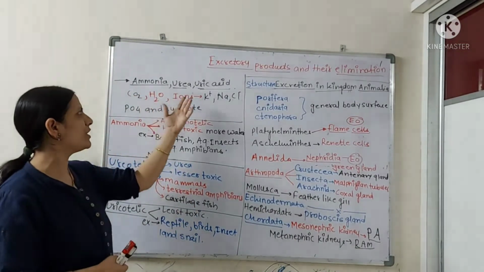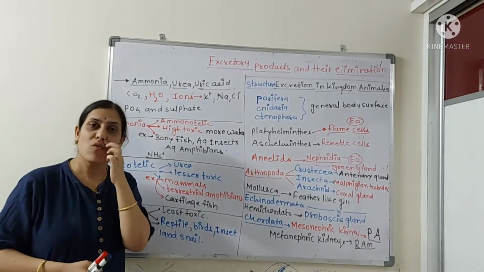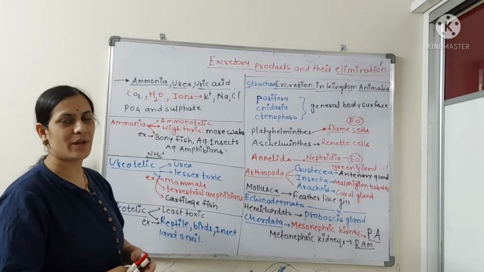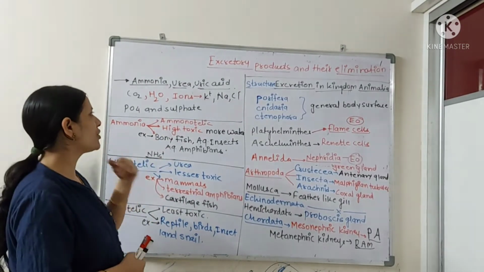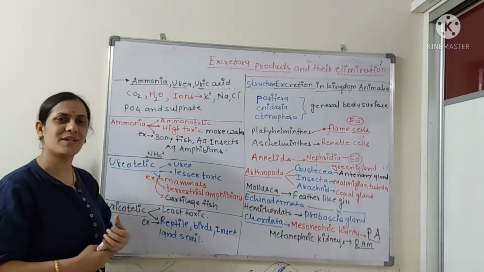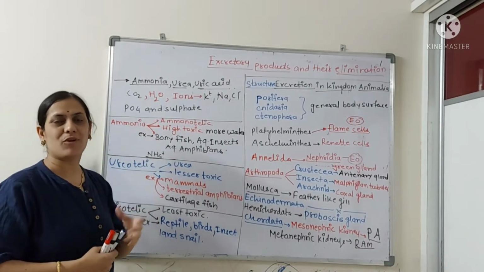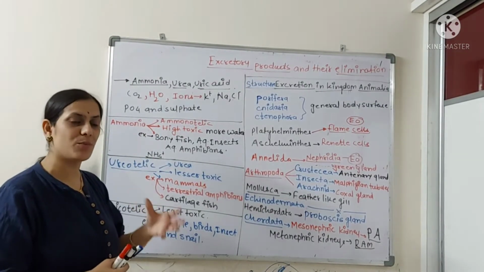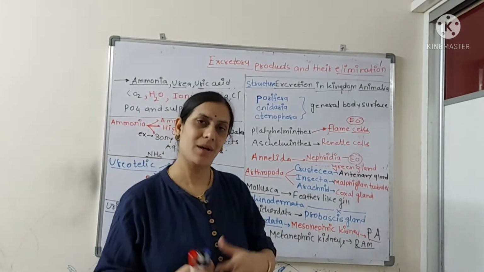See, ammonia, urea, uric acid, CO2, water, and some ions are also there, like sodium, chloride, potassium ions. Apart from that, sulfate and phosphate are also there, which need to be removed either partially or completely.